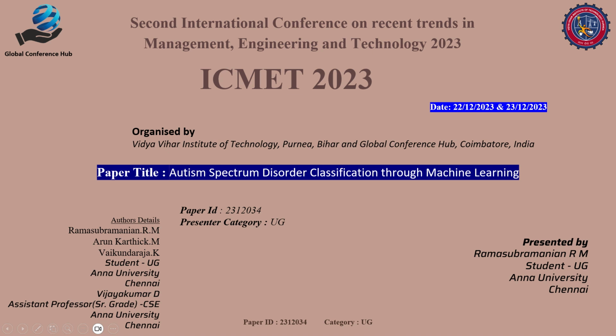Good evening. Myself Ramasubramanian. Currently, I'm pursuing my final year CSC in National Engineering College affiliated to University Chennai. I have done a project titled Autism Spectrum Disorder Classification through Machine Learning. We have four authors. Our paper ID is 2312034 under the category of UG.